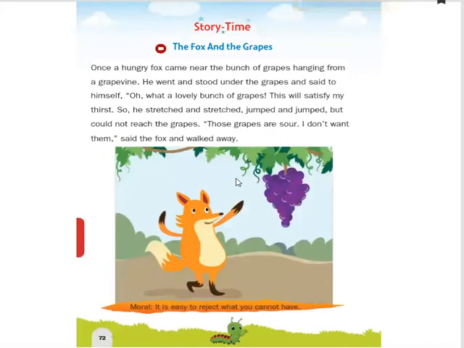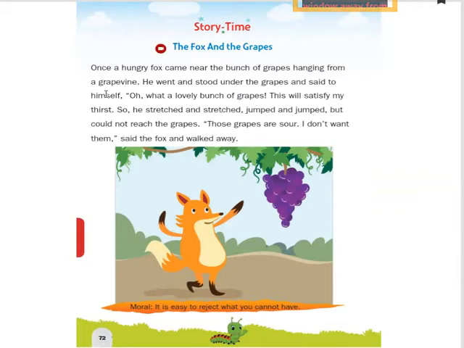Yes, here is a story of a fox and the grapes. Just now we learned about GR sounds. In that we heard a blend sound, GR, gr. Grapes also starts with the blend sound. Once I used to read it for you. Are you ready to listen to a story?